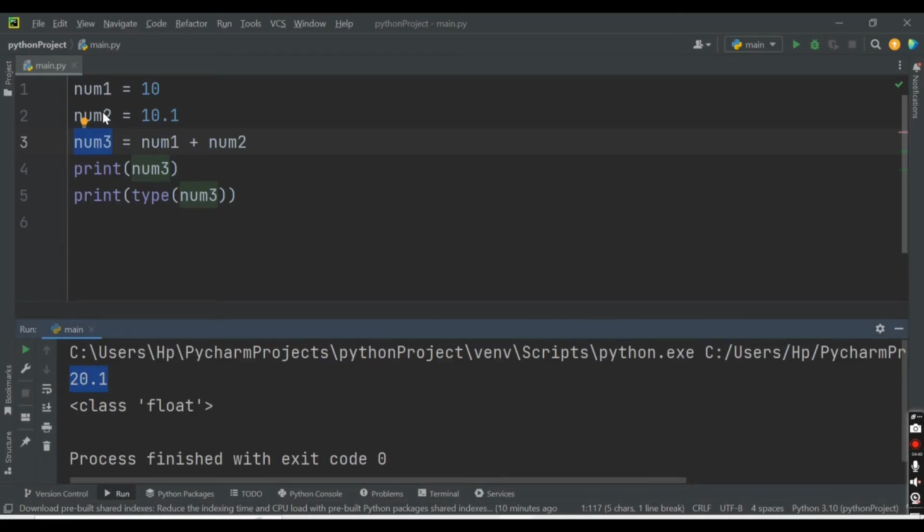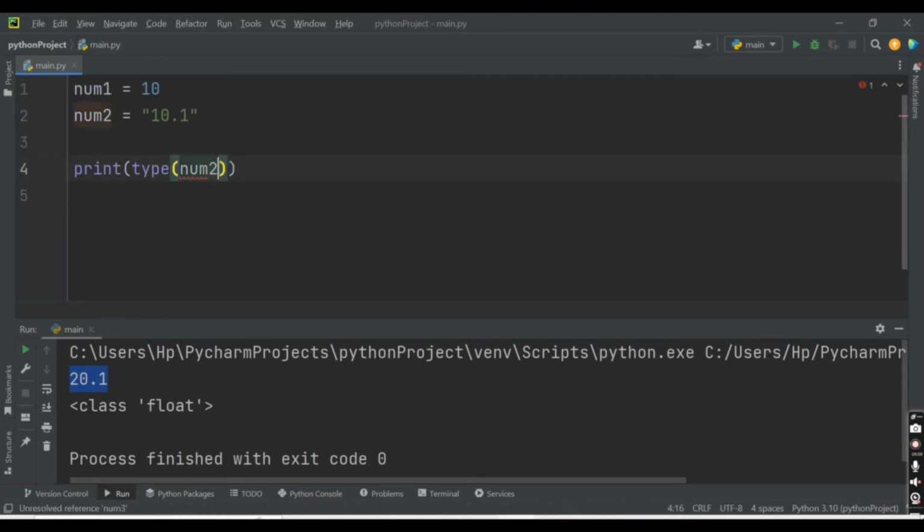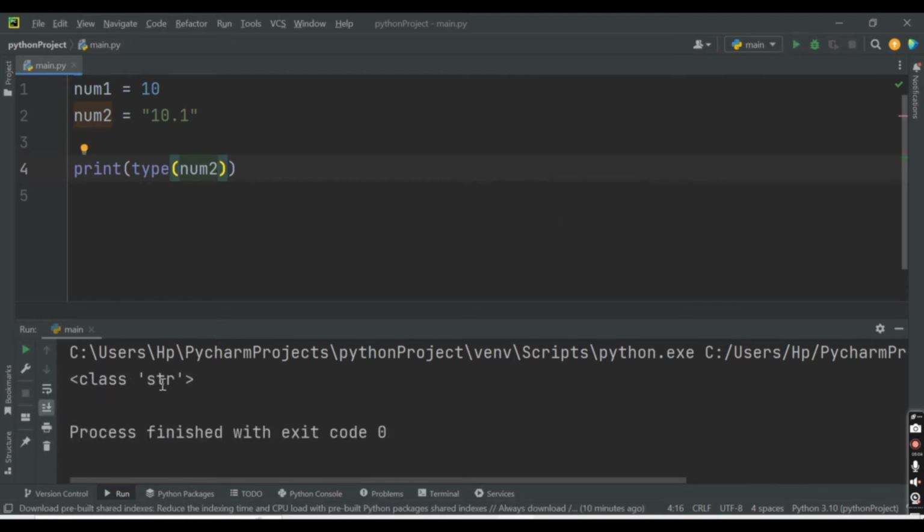Now here, instead of providing a float value, if we change this to a string, let's say we pass it in inverted commas, this will be treated as a string now. If I remove this part and check the type of num2, what will be the type of num2 now? It will be string, right? See, we are getting a string.